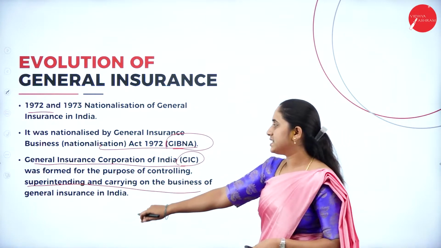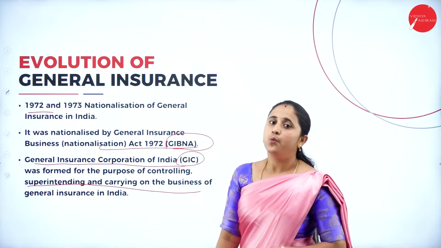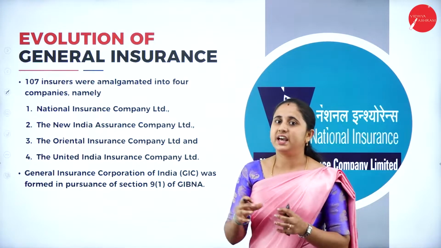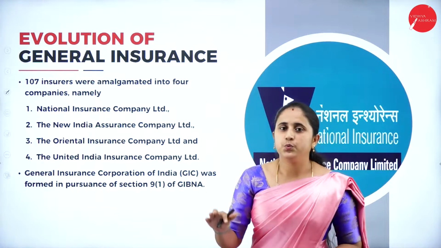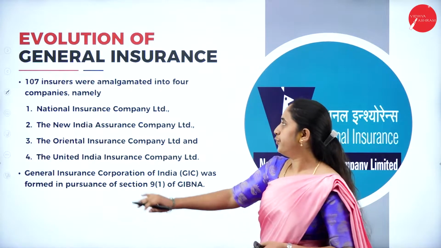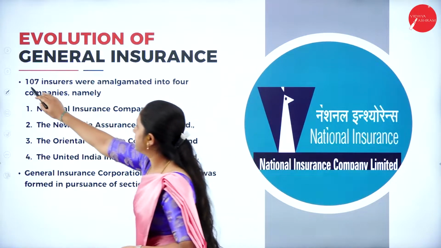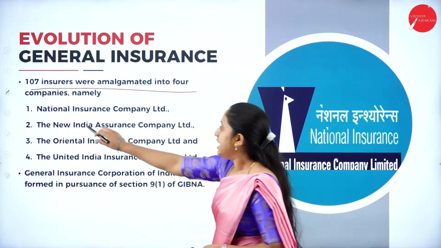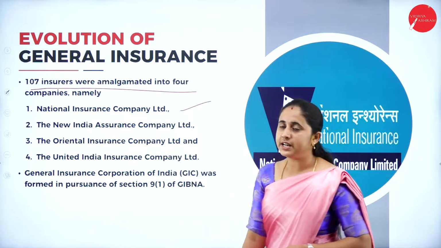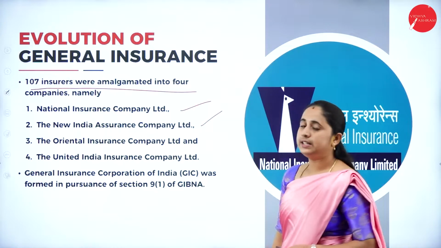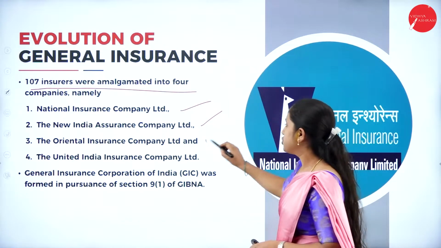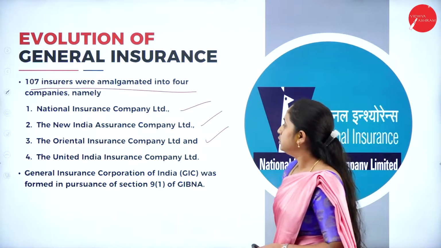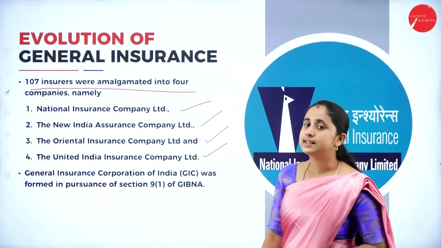After nationalization of general insurance, 107 insurers were amalgamated into 4 government companies, namely National Insurance Company Limited, New India Assurance Company Limited, the Oriental Insurance Company Limited, and the United India Insurance Company Limited.